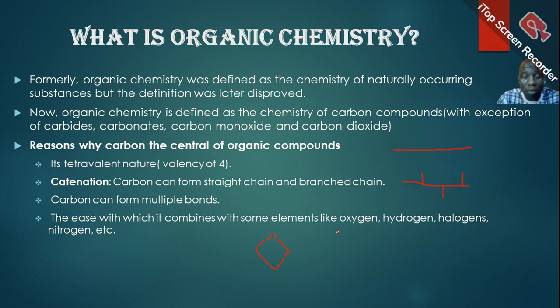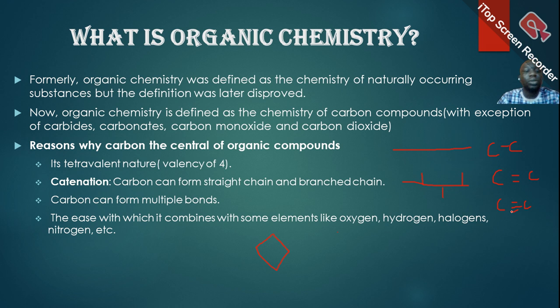Carbon can form double bond, and it can form triple bond. You can have carbon single bond like this, you can have carbon double bond, and you have carbon triple bond. So carbon has the ability to form different bonds.